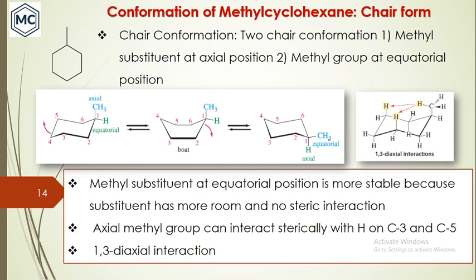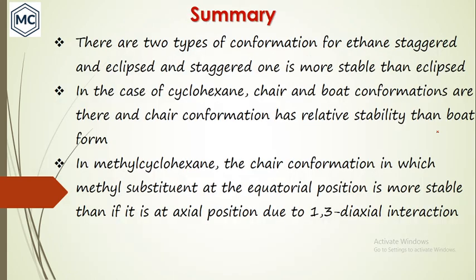So methyl at equatorial positions is more stable because the substituent has more room and no steric interaction. But the axial methyl group can interact sterically with hydrogens on C3 and C5, and this is called 1,3-diaxial interaction. Due to 1,3-diaxial interaction, the methyl substituent at axial positions is less stable than the methyl substituent at the equatorial position. So that's about relative stability.